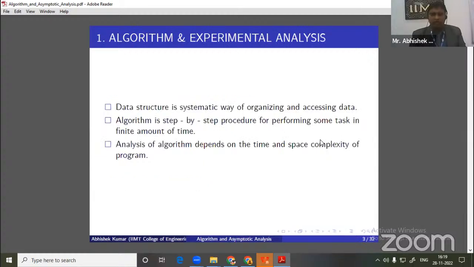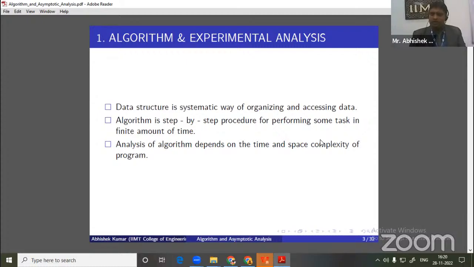So first of all, let's come to the basic idea of what you mean by algorithm. As all of you know, a data structure is a way through which we organize and access the data. If there is one problem and you want to solve it with a different data structure, then our complexity will be reduced.